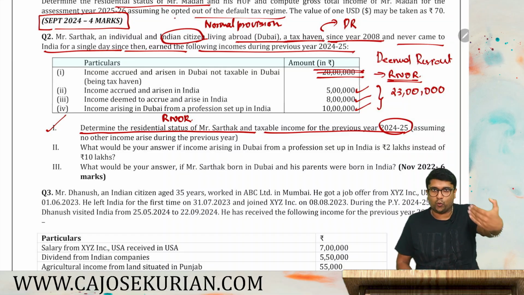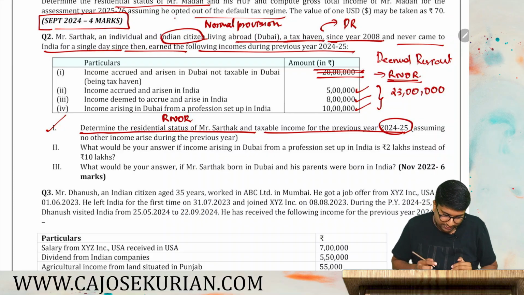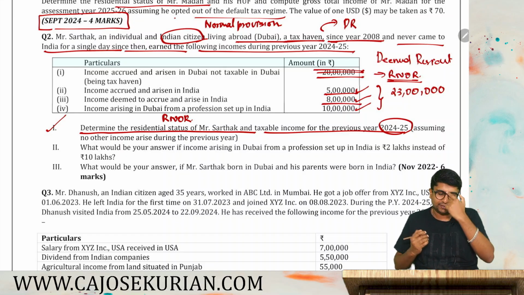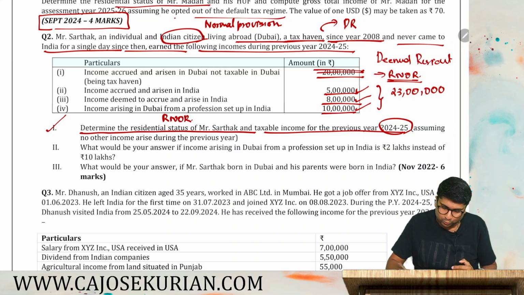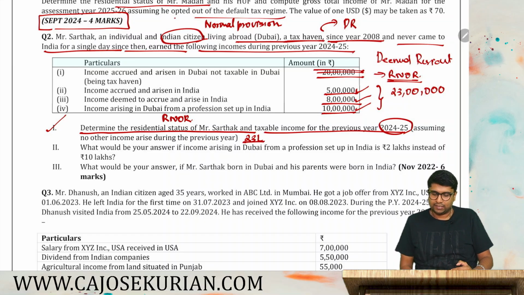If he is a RNOR, then for an RNOR, which all are the income that forms part of the scope of total income? Income accrued in India 5 lakh, income deemed to be accrued in India 8 lakh, income accrued outside India due to business controlled or profession set up in India 10 lakh also have to be considered. That means 23 lakh is the total income of Mr. Sarthak in that case.